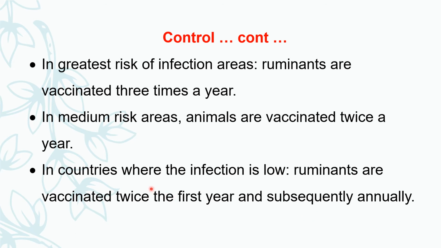Where the infection risk is very low, the ruminants are vaccinated twice in the first year, and then subsequently one vaccination every year, annually.